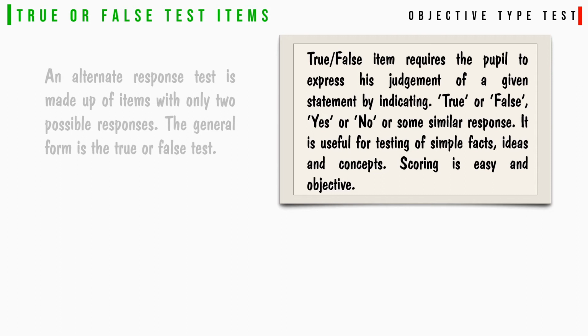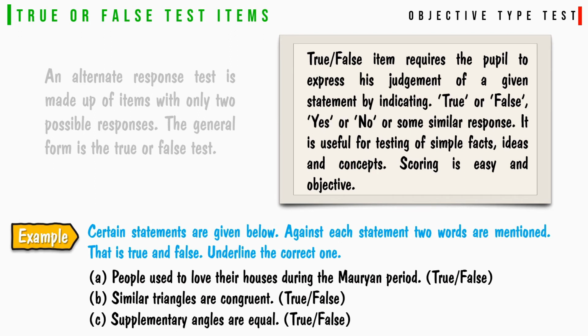A true-false item requires the pupil to express his judgment of a given statement by indicating true or false, yes or no, or some similar responses. It is useful for testing of simple facts, ideas, and concepts. Scoring is easy and objective. For example, people used to love their houses during the modern period.